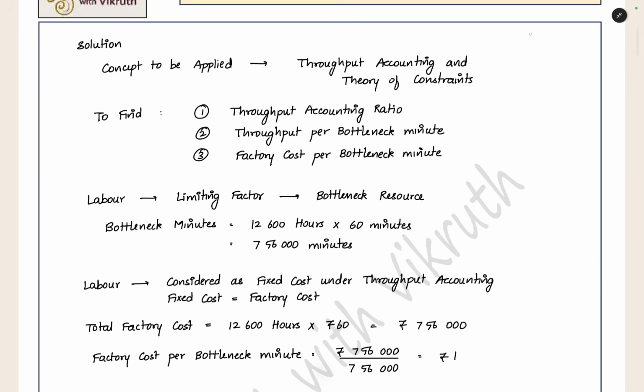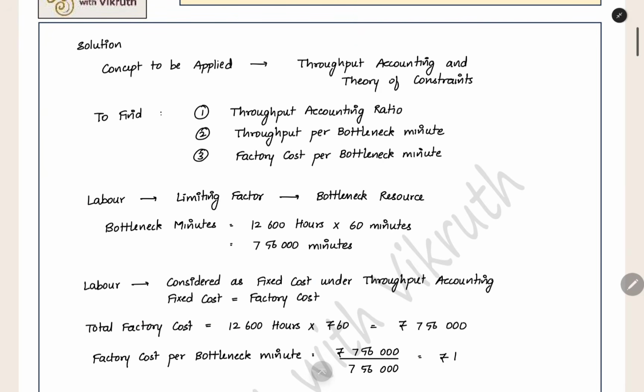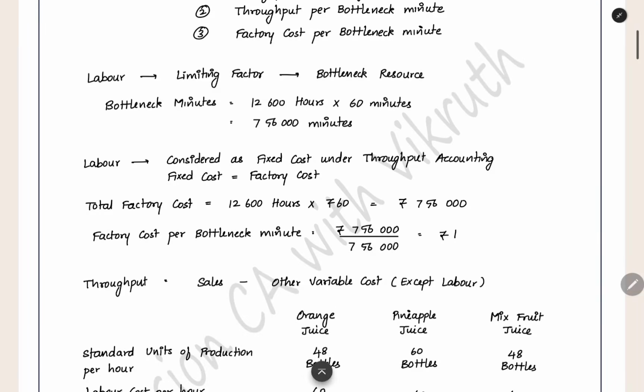Now a small introduction about what is throughput and what is factory cost. Throughput is similar to contribution. How do we get contribution? Sales minus variable cost. But in throughput we take the variable cost as per the throughput accounting concept. Labor cost per unit is generally considered a variable cost, but under throughput accounting, labor cost is considered a fixed cost. The remaining variable cost is direct material and other variable cost.